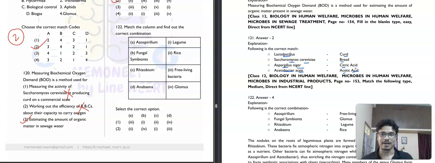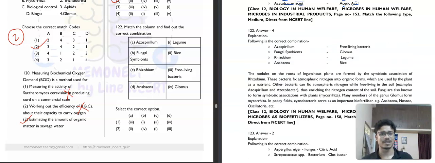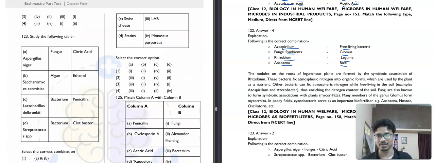Then question number 122. Match the following. You will get most match the following type of question in this chapter. Azospirillum, free living bacteria, you know that. Fungal symbionts, glomus, rhizobium, legume, Anabaena, rice. This is also a mix of, I can say, biological classification along with this chapter microbes. So, this is a mix of both chapters. This kind of question mixing of chapters can also be done. Fourth option will be our correct answer.